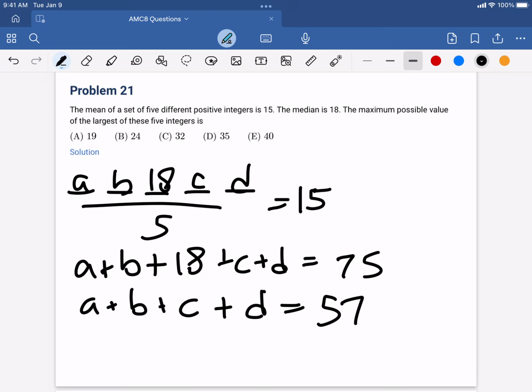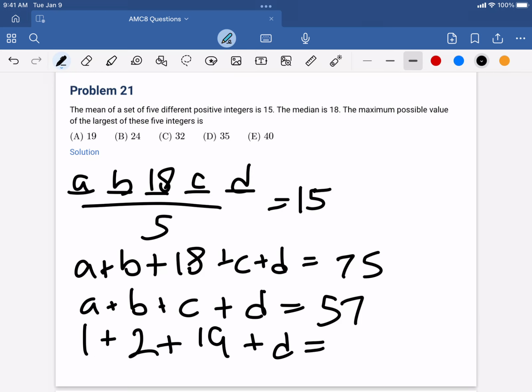And then since we want D to be the highest, we want to counteract this by making A, B, and C lower numbers, as low as possible. And since they have to be different and positive numbers, A has to be equal to 1, B has to be equal to 2, and C has to be equal to 19.